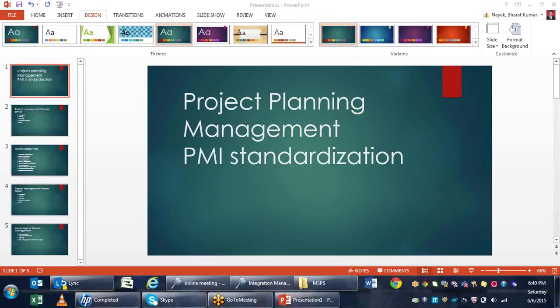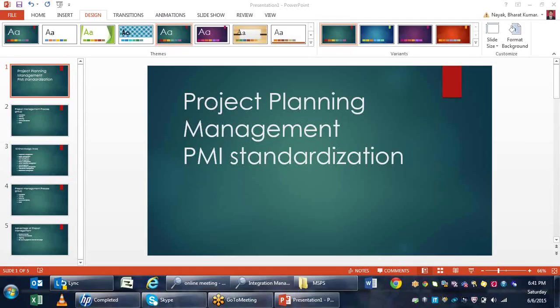The first thing I want to discuss is the 10 knowledge areas related to project planning management. They are integration management, scope management, cost management, time management, quality management, human resources management, communication management, risk management, and procurement management. These are the 10 different knowledge areas in every project. One by one, I will discuss the different process groups, the knowledge areas, and the advantages of projects. Then we will discuss how to close a project and how to deliver a project to the customer.